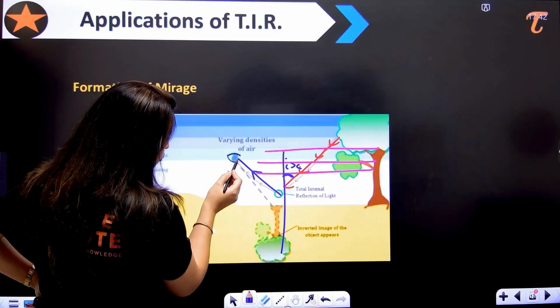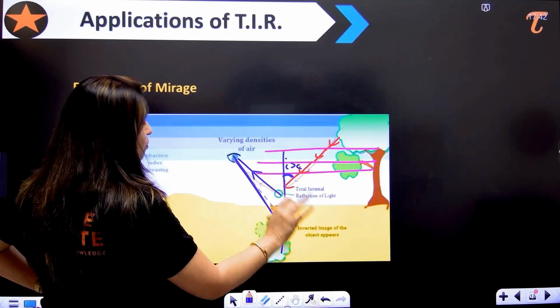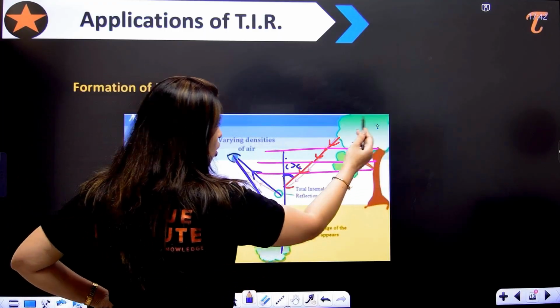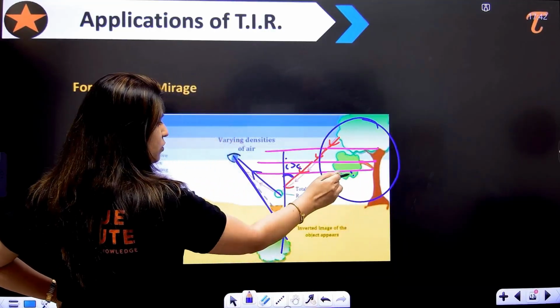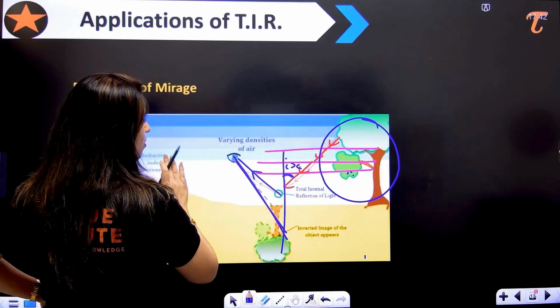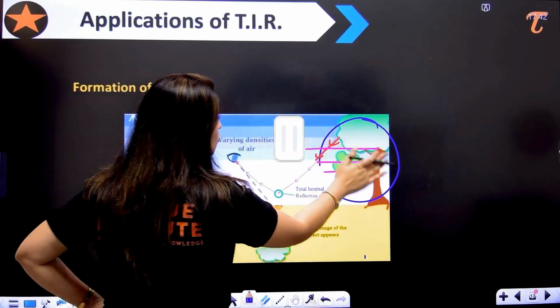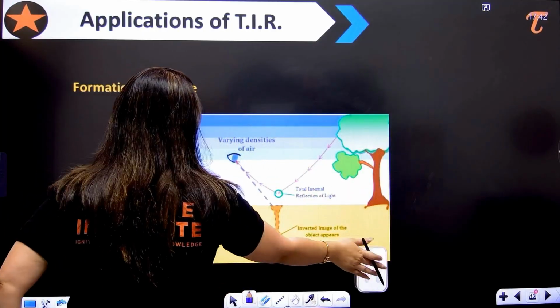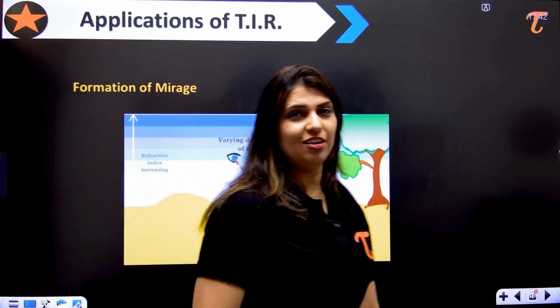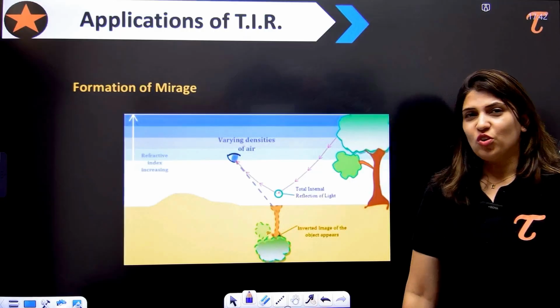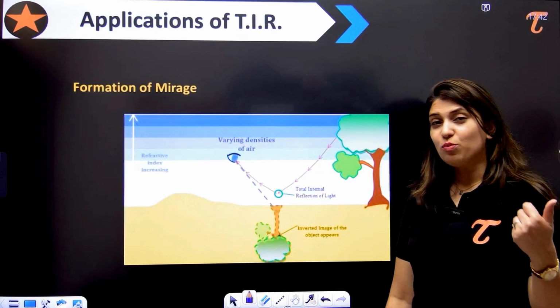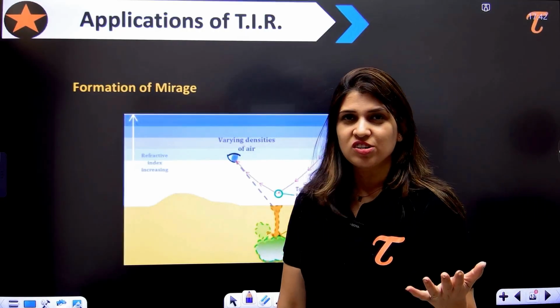Now, the person will feel that the light is coming from here. So the object is here. Actually, the object is here, but the image is appearing here. Why? It is because of the TIR. It's because of the total internal reflection which is happening here. You understood? So now you are remembering that you must have seen the mirage. Okay?